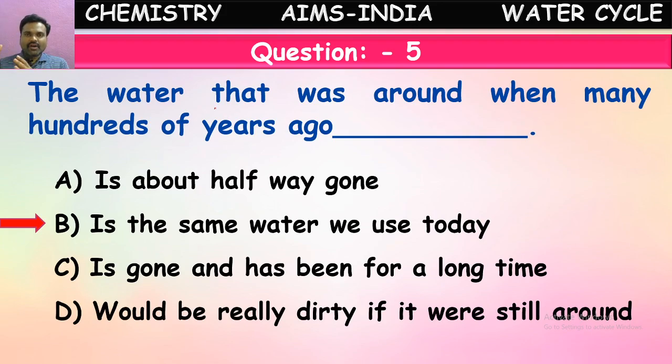So whatever water was present 100 years back, the same water we are using now, but not in the same form. It has undergone so many processes. Suppose there was some quantity of water just 100 years back. That water will undergo evaporation from the land and be converted into clouds, and the clouds will move from one place to another, and again cause rains.